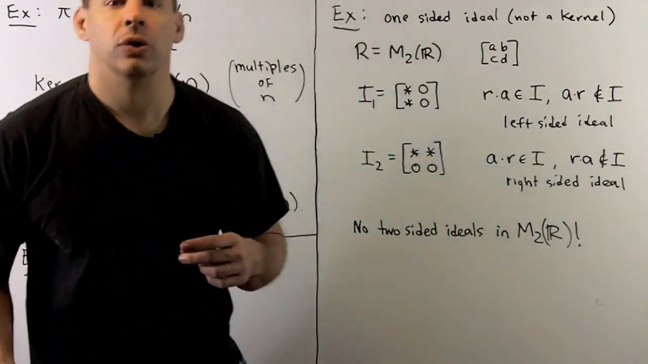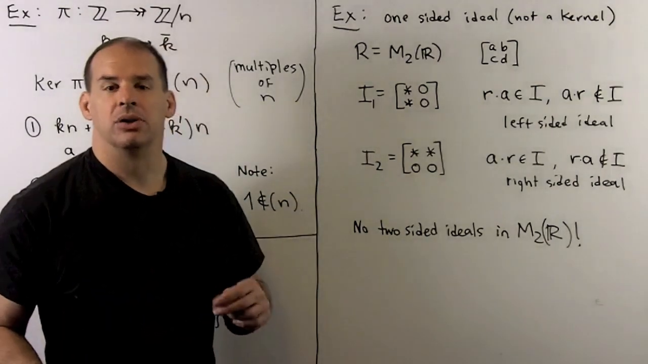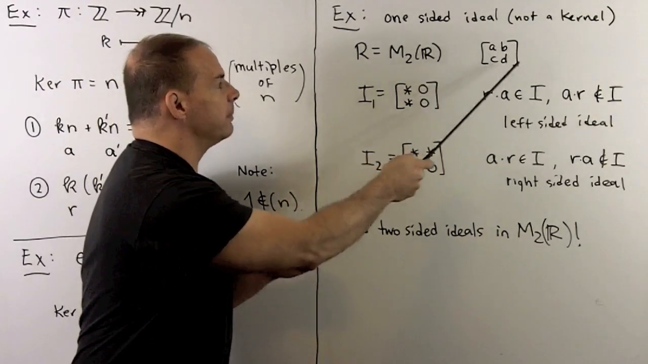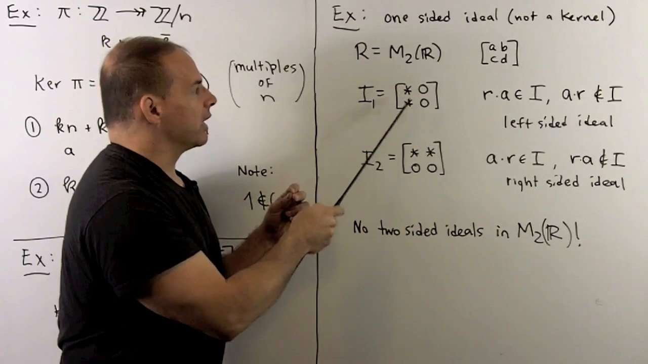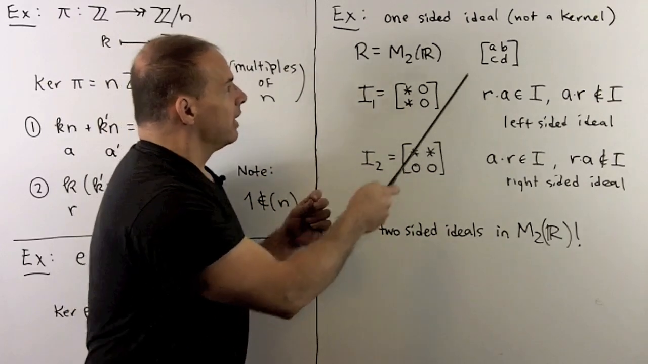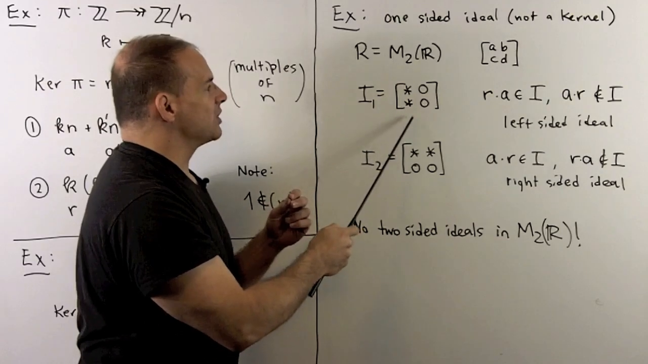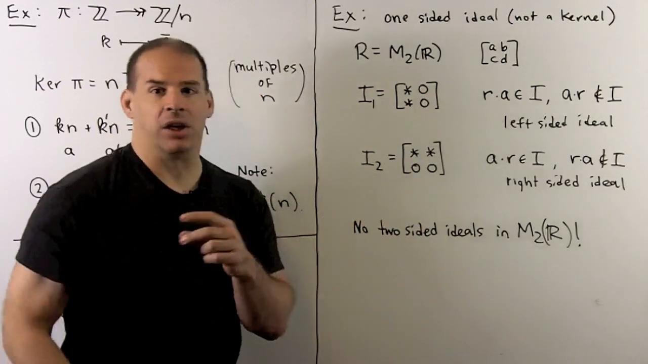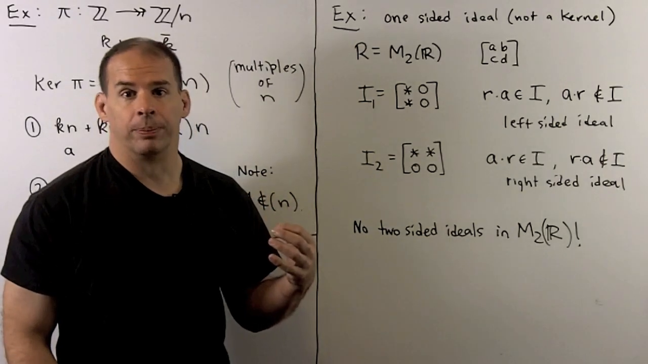Now, for an example of an ideal that's not a kernel, we're going to use one-sided ideals. So let's take 2 by 2 matrices with entries in the real numbers. So we have a, b, c, d. Ideal I1 is going to have non-zero entries in the first column, zeros otherwise. So you'll see here, this is closed under addition. If I take any 2 by 2 matrix, multiply it by a matrix in here, I get back another matrix which just has non-zero entries in the first column, zeros in the second. So this is just going to be an ideal on the left side. I can multiply by elements of the ring on the left, and we stay in the ideal.